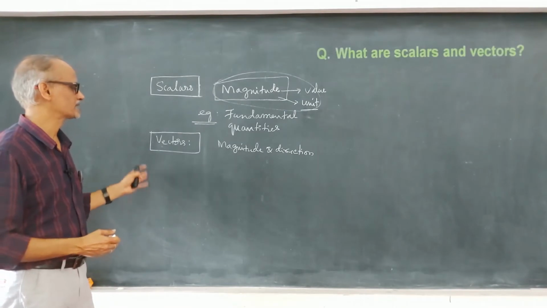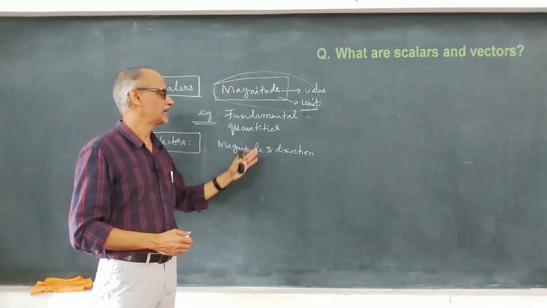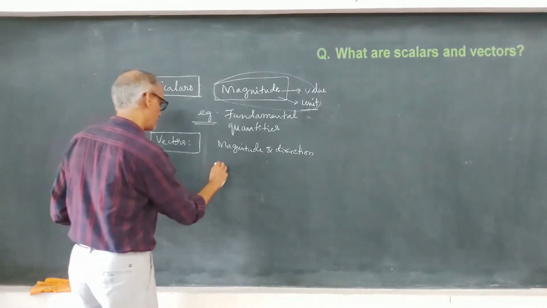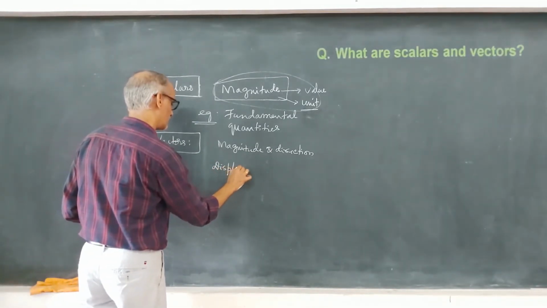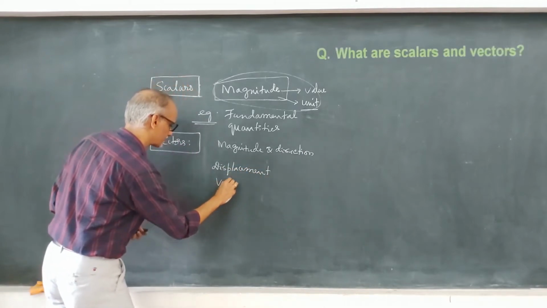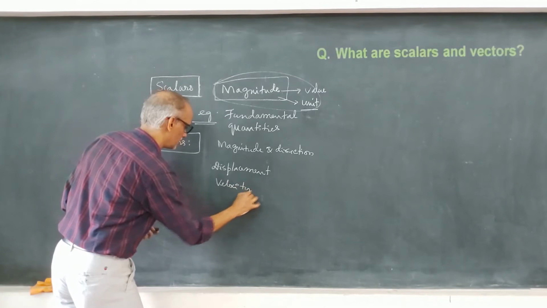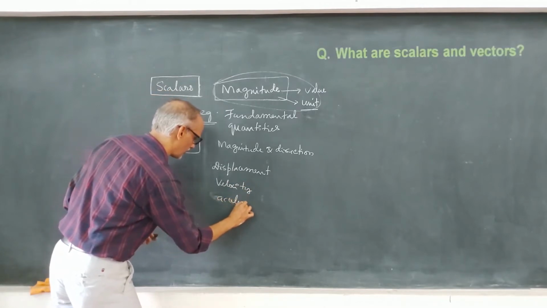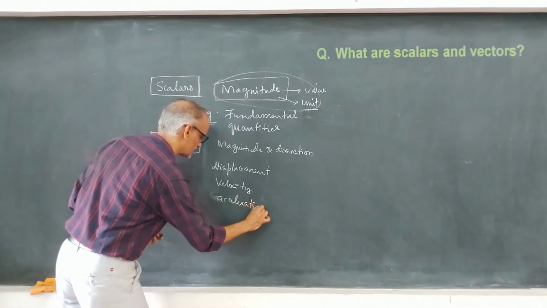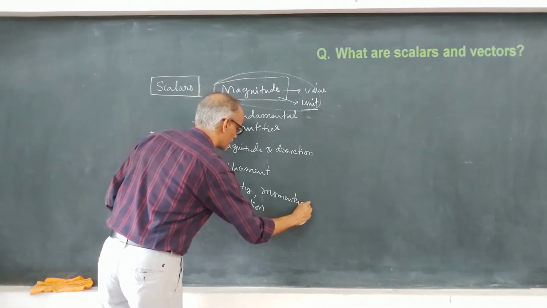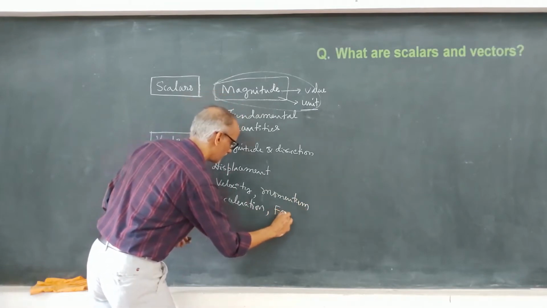So physical quantities having magnitude and direction are called vectors. Example, I am going to give a simple and easy example. Displacement, velocity, acceleration. Along with the velocity you can remember momentum, and along with the acceleration you can remember force.